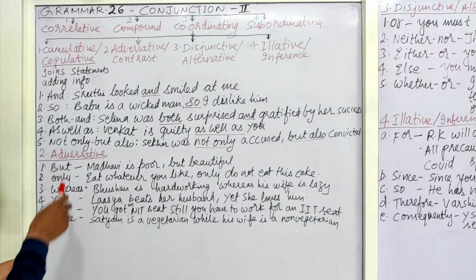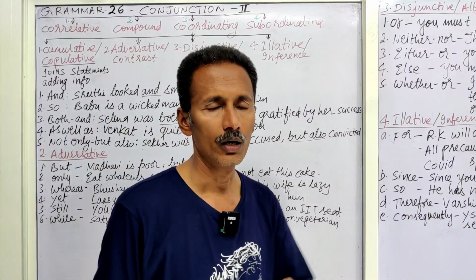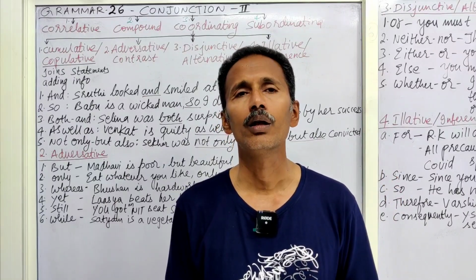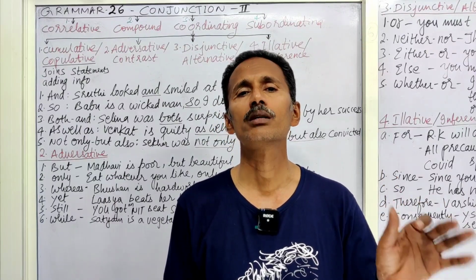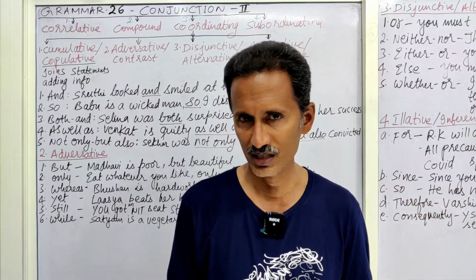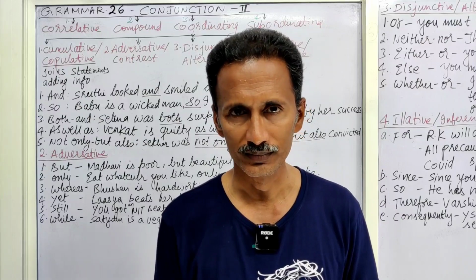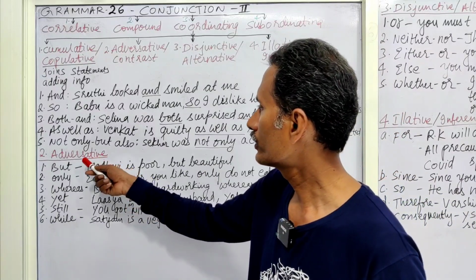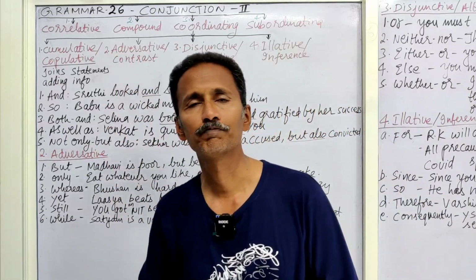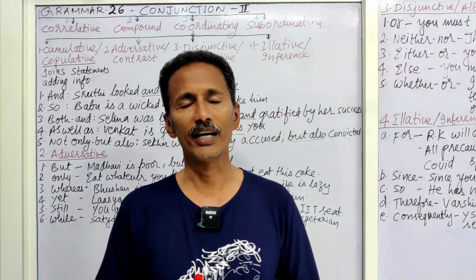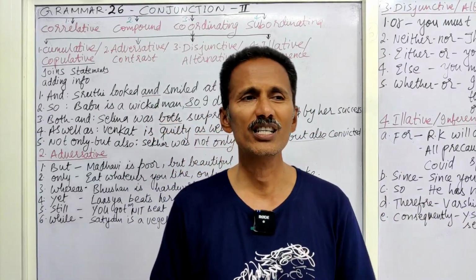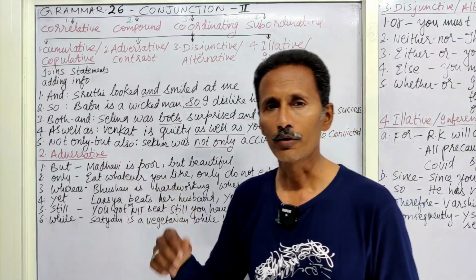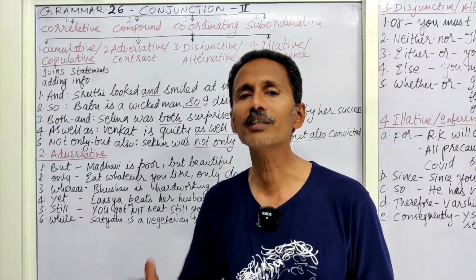Okay, now coming to the next one, adversative conjunction. The meaning of adversative itself is something negative. For example, when we say that our principal passed some adversative remarks or adverse remarks on this particular lecturer, we say that adverse means something against him. So here the other meaning is contrasting, opposite. Generally we give the example, this shirt is very good but it is short. In such cases we say that it is very good but because it is short it is bad.